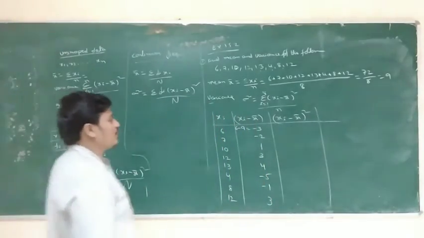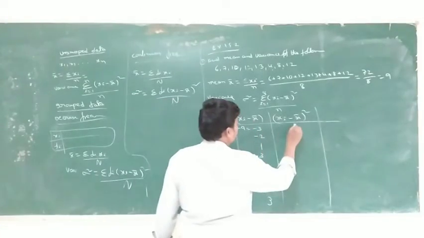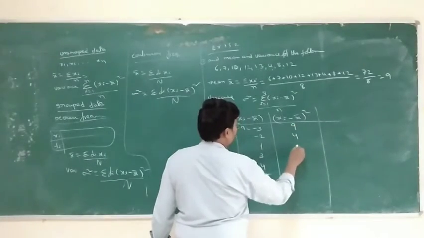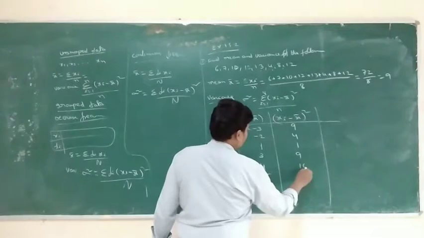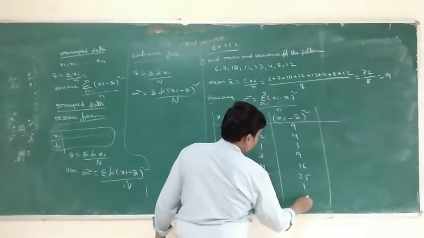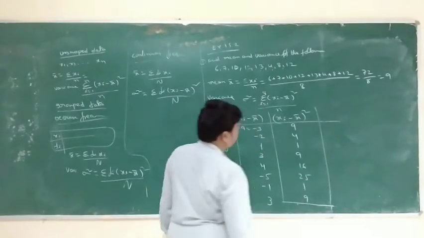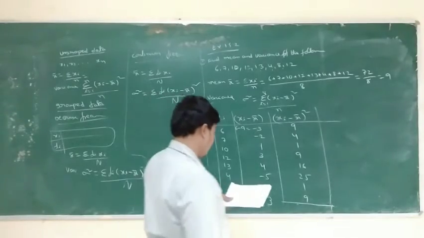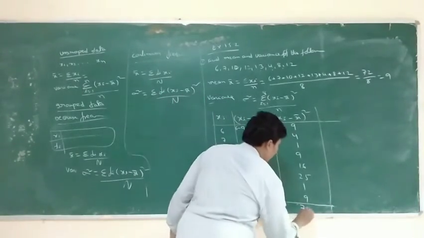Now xi minus x bar whole square, the squares: minus 3 gives 9, minus 2 gives 4, 1, 9, 16, 25, 1, 9. The total of xi minus x bar whole square is 74.